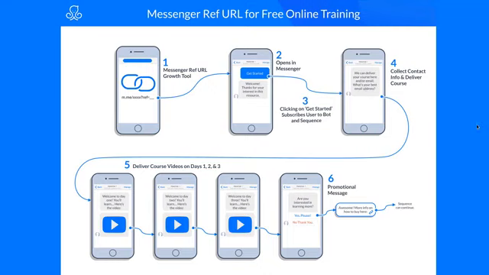But again, guys, this is a great blueprint to use when you want to send traffic off of Facebook into Messenger to deliver a free online training. And you can simply create a ref URL, include it in emails, give it to affiliates, use it as a call to action within blog posts, anywhere that you want to use this off of Facebook.